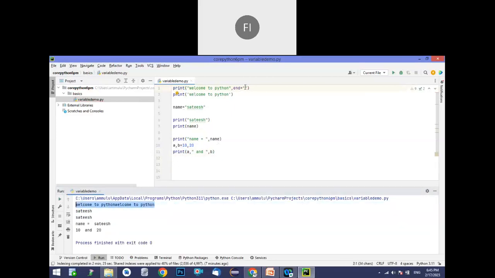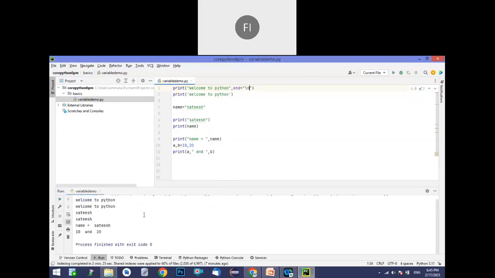And if you want to give some space between the two things, give the space here. Now it will give the space between Python and welcome, see that. So like that, if you want to combine the two lines into a single line, we will use this end parameter. By default, this end will be \n. \n means new line. So that's why you are getting a new line every time. That is the default argument. That means even if you are not giving it, it will take a new line only. But if you want to make it in the same line, we should use space or tab. Okay, so that is how the end parameter works in the print statement.